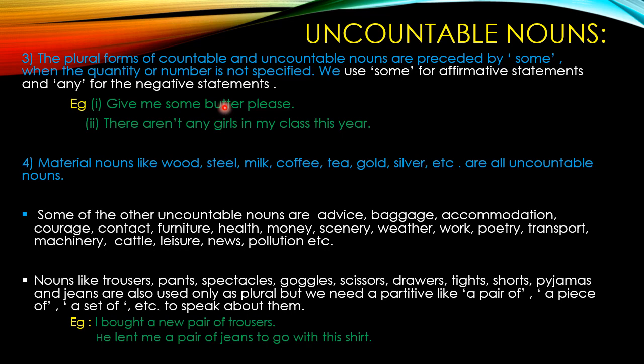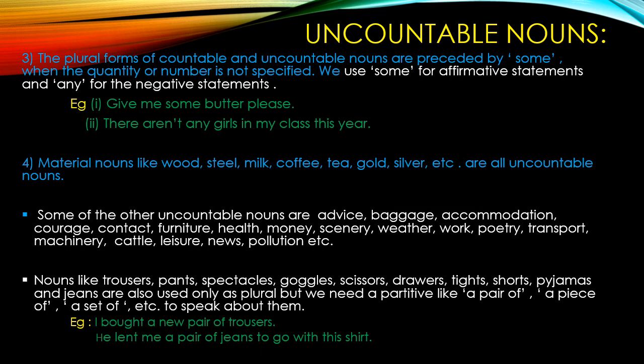Here the uncountable noun is butter. To show its quantity, we have used the word some. Now sentence number 2 is a negative sentence. Why? We have the word not here. So the sentence is negative. And the word girl is a countable noun. To show the number of girls, we have used the word any because the sentence is negative.